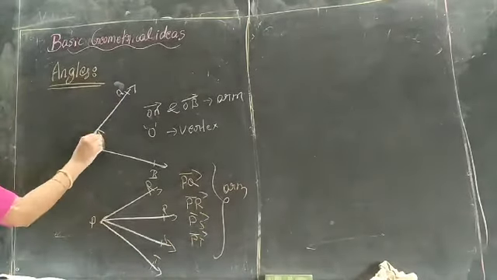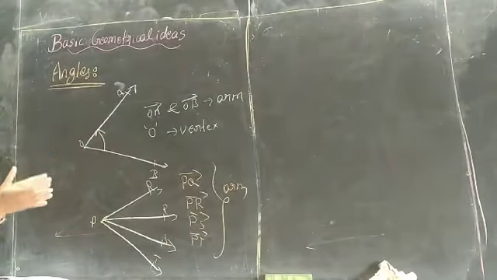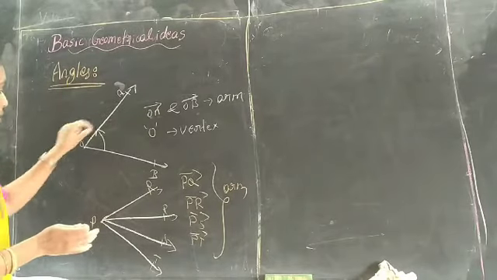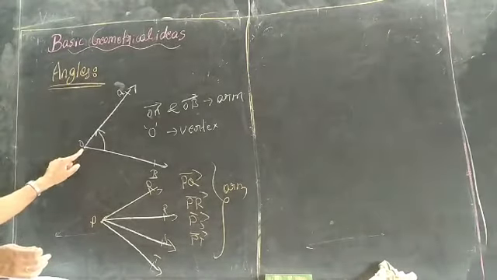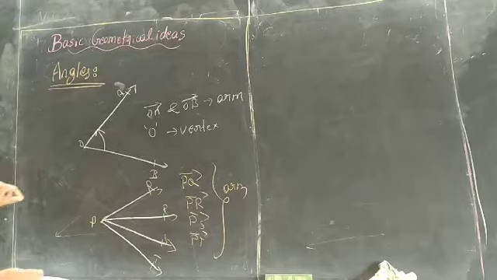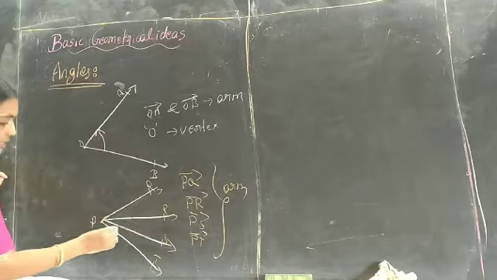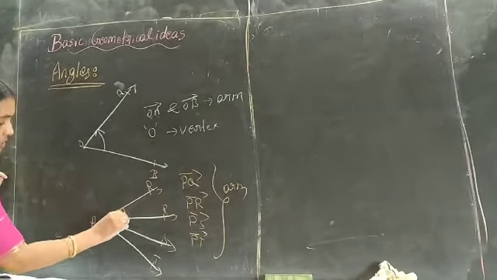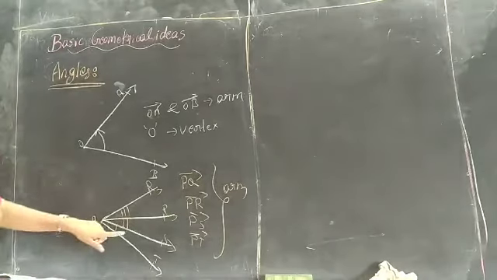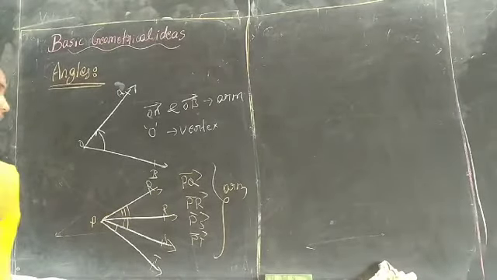Here how many angles are there? In the first figure, one angle, because two rays originate from a common point. But here, 1, 2, 3, there are three angles.